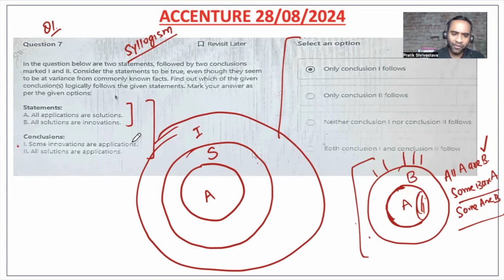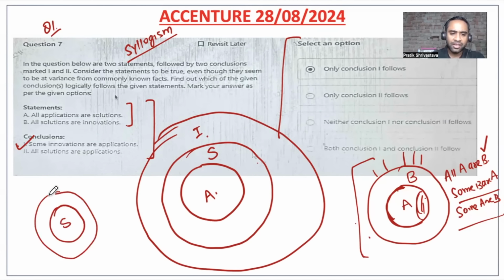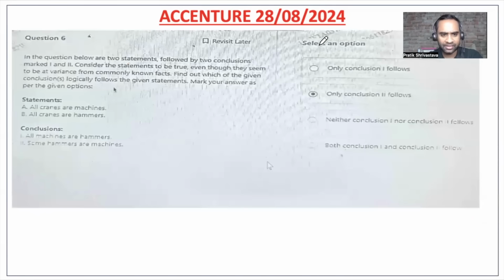Some innovations are applications, yes. When you say all applications are innovations, then you can say some innovations are applications. All solutions are applications? No, all solutions are not applications. If you want to say all solutions are applications, then in the Venn diagram you should see it like that, which is not visible here. So conclusion 2 is wrong, and option 1 becomes the correct answer here.